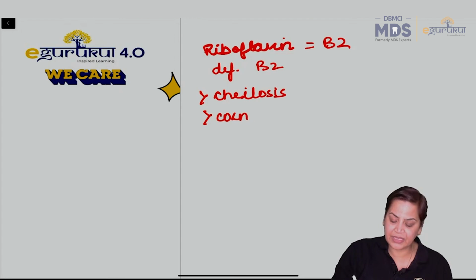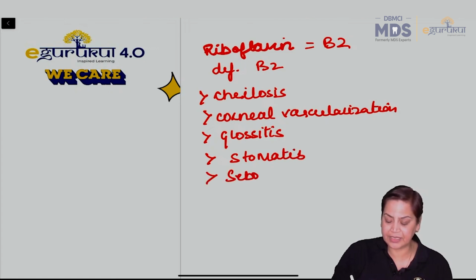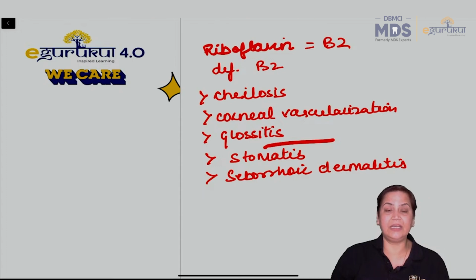Corneal vascularization is there, glossitis is there, right? Angular stomatitis is there, and seborrheic dermatitis is there. These are the 5 important deficiency manifestations of B2. So magenta color is here. The color of the tongue changes.